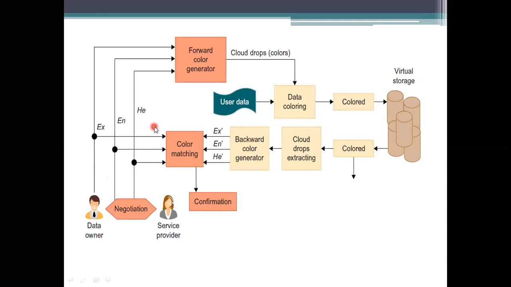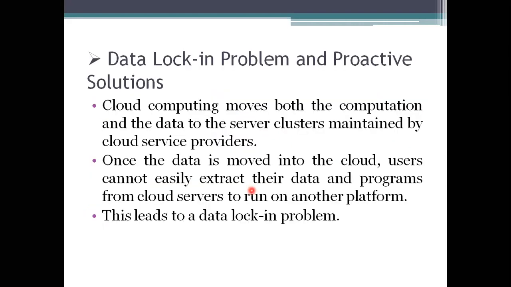So I have given these values, expectation values, entropy values, and the next values which have been specified. If it is unchanged, they should be equal to the representations we are using there. That's why it is presenting the colors which have been given by the data owner, and then what you achieved is a colored value. So it will be matching the values you are representing here. The color matching will be done by using these values, and it is confirming that you will be able to access the data set you are using there. So that is the data coloring and the watermarking.